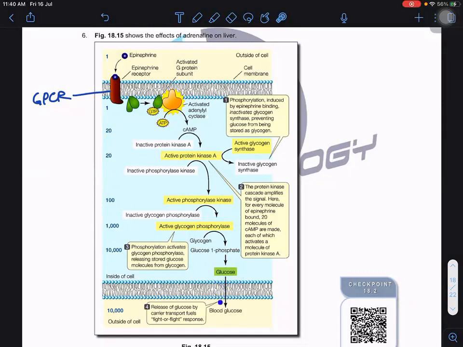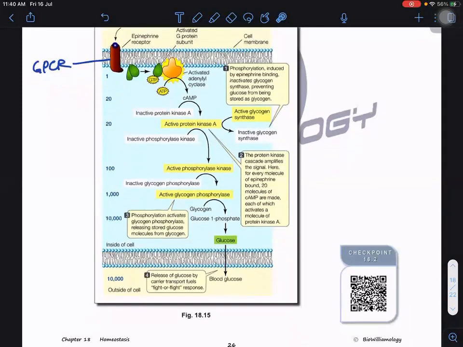So glucose diffuses out. But in this case it's not so correct, because we do know that you need a glucose transporter. In this case it is glucose transporter 2. Glucose transporter 4 responds to insulin, but here there is no insulin, so it's glucose transporter 2. So glucose can diffuse out, therefore increasing the concentration of glucose in the blood.